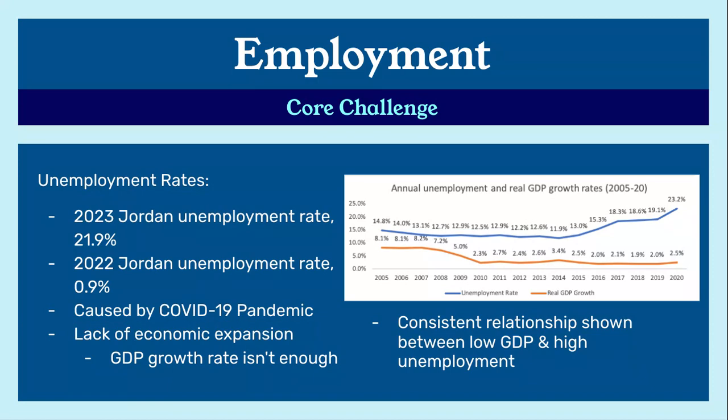Most of the unemployment, not only in Jordan but globally, has been caused by the COVID-19 pandemic. But specifically in Jordan, there has been a lack of economic expansion with a slow GDP growth rate, which is just completely not enough to increase wages. As we can see in the chart, annual unemployment and real GDP growth rates from 2005 to 2020, there is a consistent relationship shown between low GDP and high unemployment.